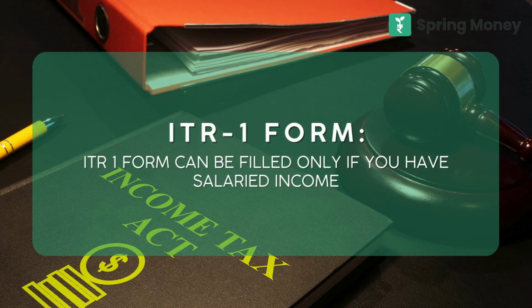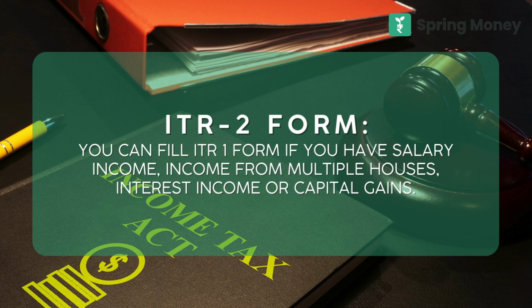You have to select this form based on the types of income sources you have. For example, ITR 1 can be filed if you have only salaried income, income from one house property and interest income. ITR 2 is to be filed if you have salaried income, income from multiple house properties, interest income or capital gain. You can see the details of other forms on the screen.